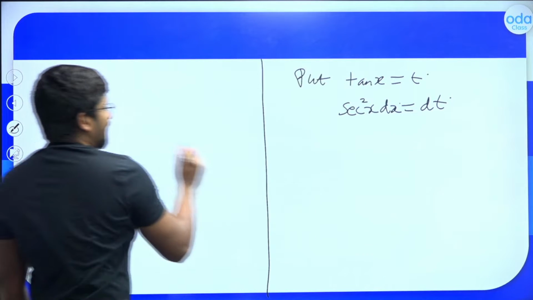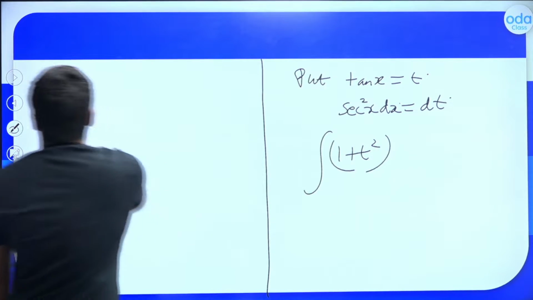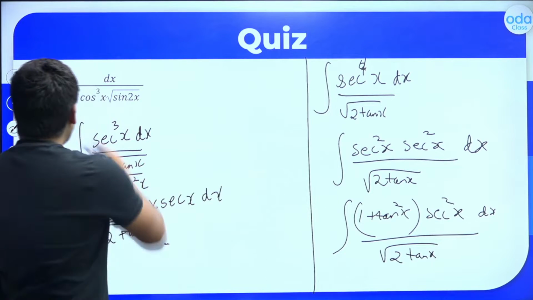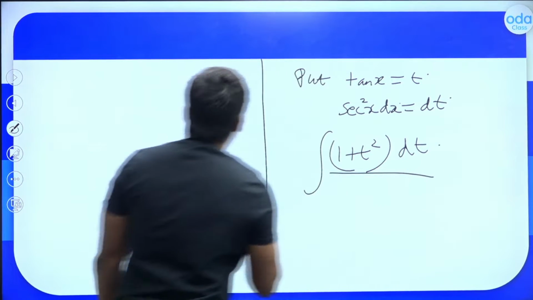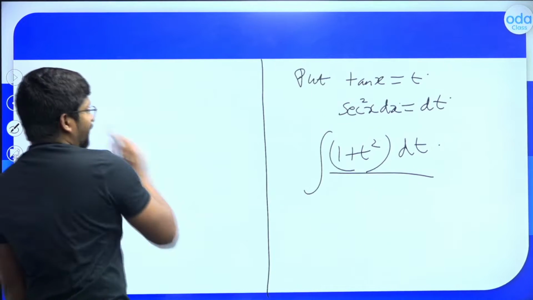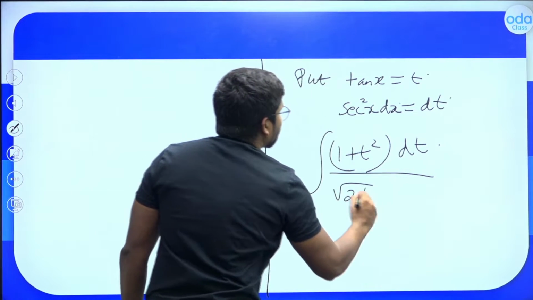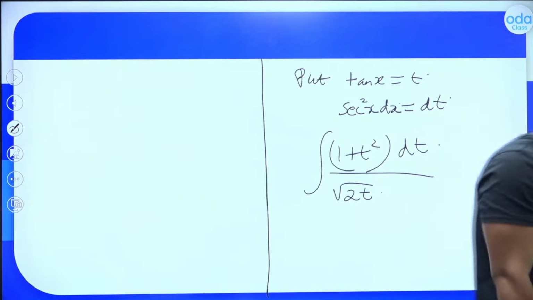This question was integral of 1 plus tan square x, which is 1 plus t square, into sec square x dx, which is dt, divided by root of 2 tan x, which is root 2t. This is the question right now, isn't it, my dear friends? Yes, sir. This is the question.